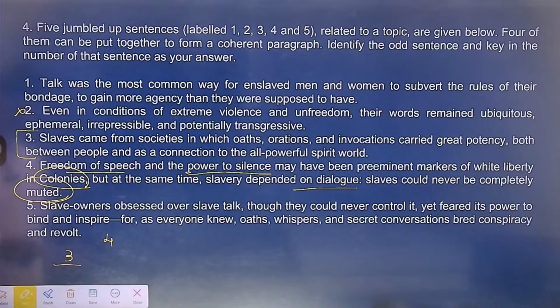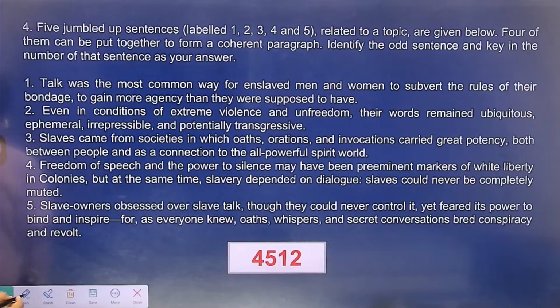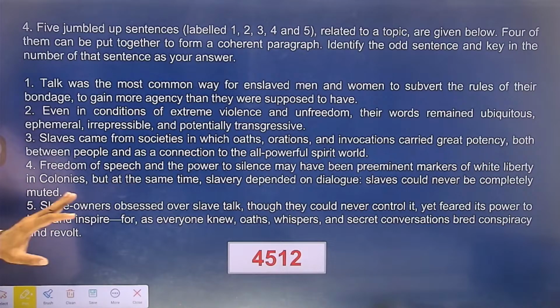इसलिए students, जो people do understand without making arrangement, if you are able to figure out which is the odd one out, that happens to be the third one. But in case if you want to make the arrangement, this becomes the complete arrangement. I want all the students इस ऑर्डर में इस पूरे पैराग्राफ को पढ़ना, everything will start making sense. तो 4 से हमने टॉपिक को स्टार्ट किया। 5th, slave owners obsessed over slave talk.